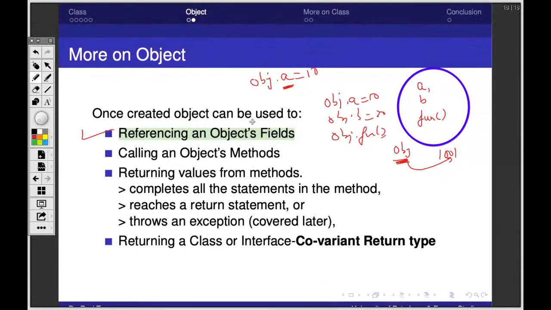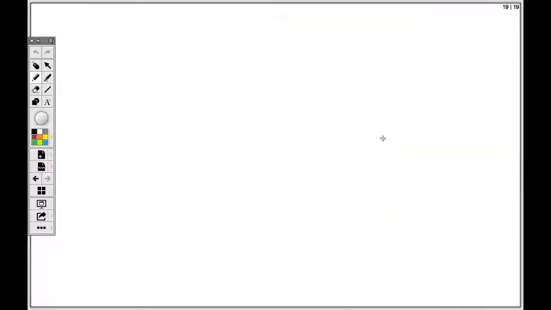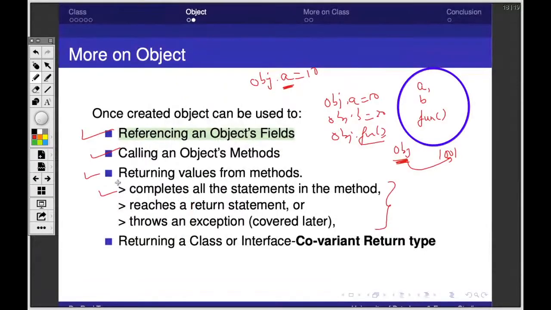So once created, an object can be used to reference an object field, call an object method, and return values from the method. A method returns when it completes all the statements in the method, reaches a return statement, or throws an exception. Suppose you have written a void function fun inside some class, really it will be inside an object. So when does a function return values from the method?